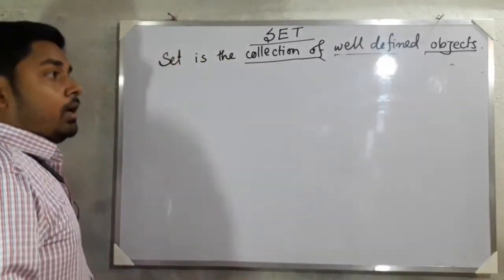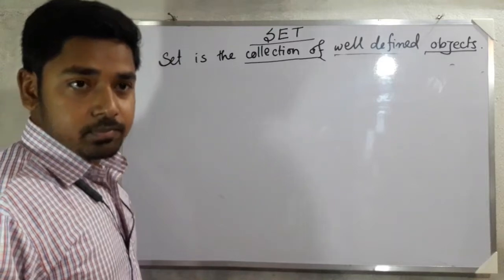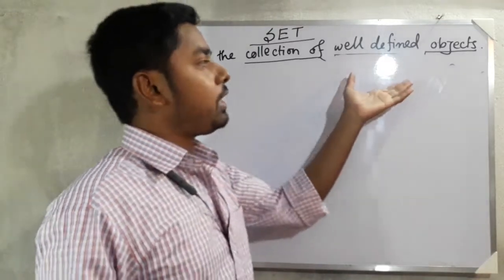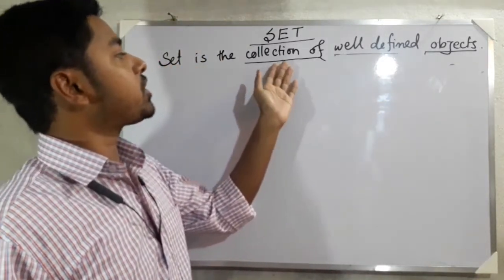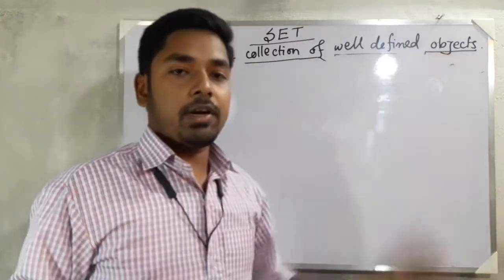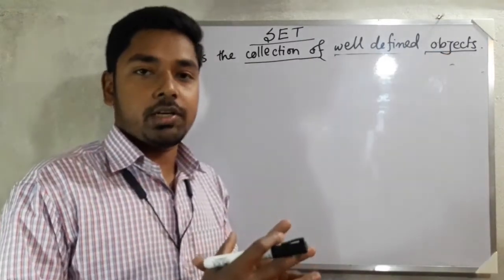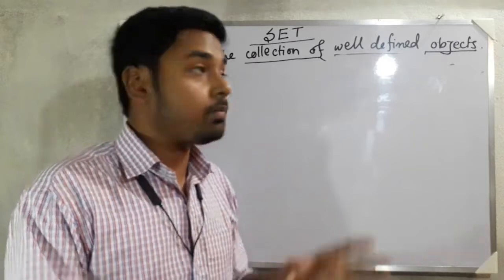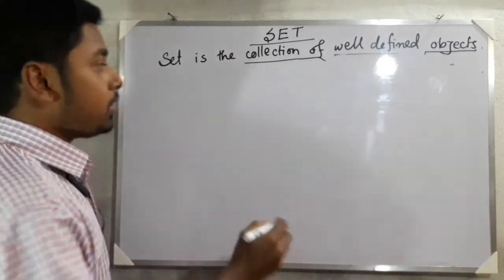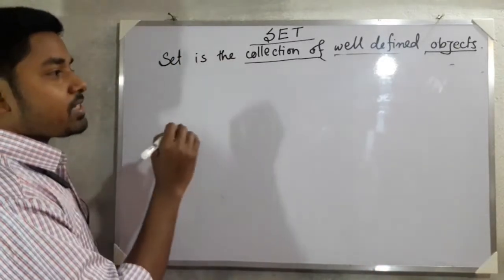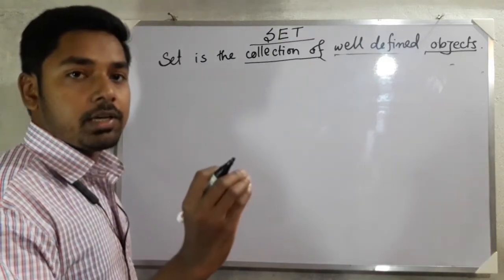Now how to make a set? First of all we have got the collection of all well defined objects. Now how to make the set of the well defined object? A set is represented by a capital letter only.